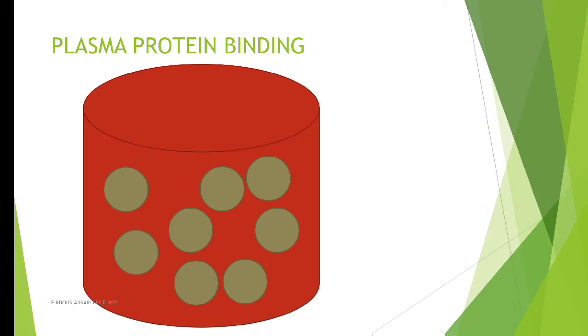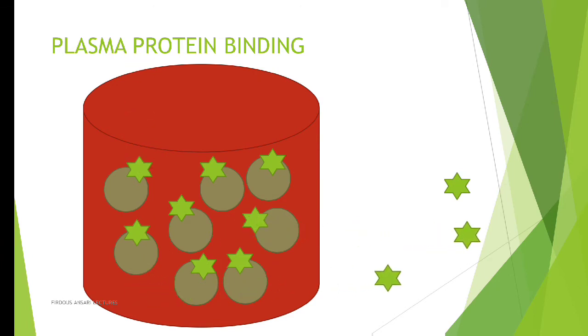Next, suppose this is a blood vessel containing plasma protein, and after absorption, a large amount of drug appears in the blood. Suppose this drug has very good plasma protein binding, and it has bound with almost all the plasma protein. Now you can see all the plasma protein has been saturated. Saturated means all are occupied by the drug. After this, if you take more drug, it is now available for distribution.